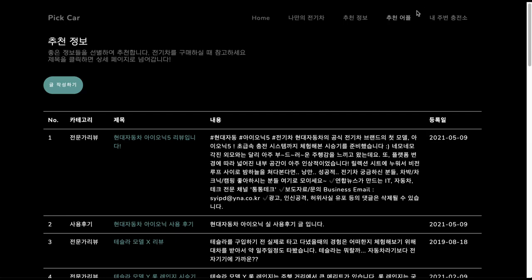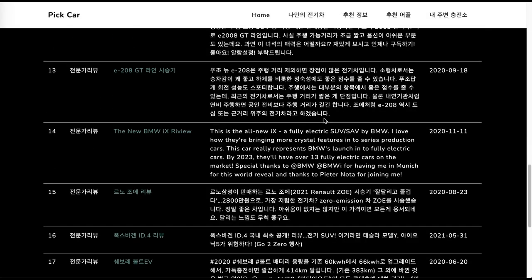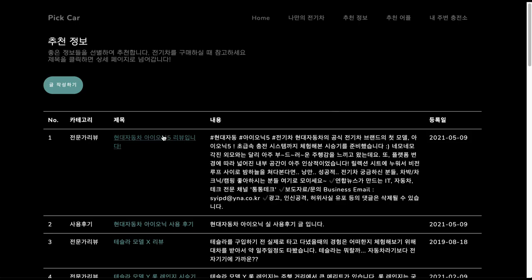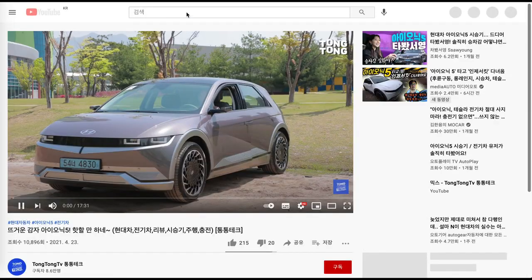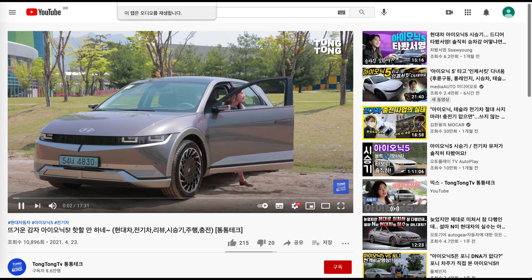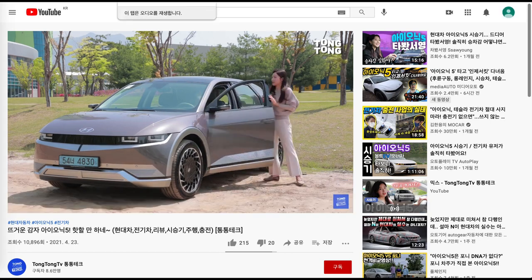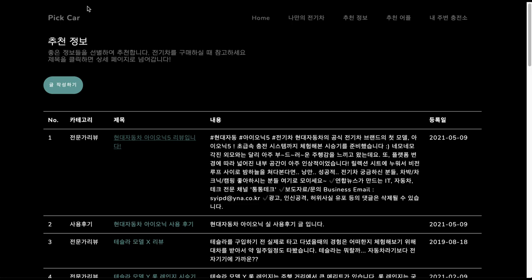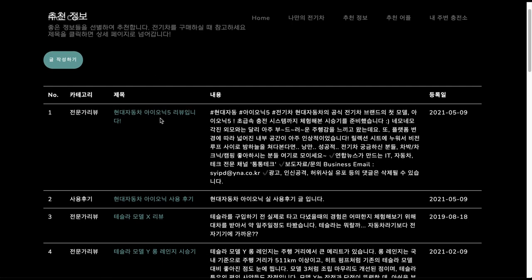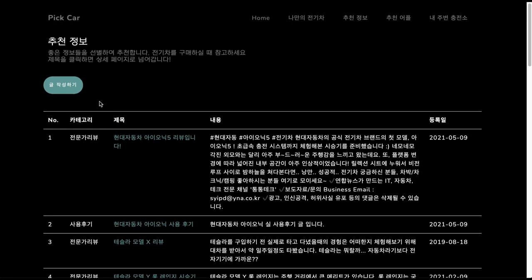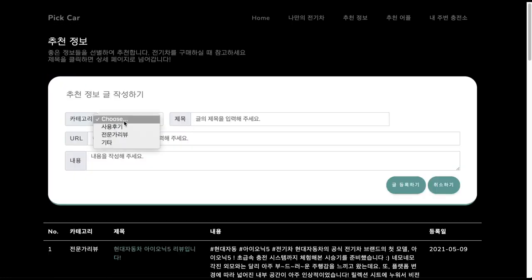The next page shows the good reviews. If you click the title, you can see the review from others. We use tables and a view to get category, title, contents, and log data of the review by select query. You can write a review by clicking the button.